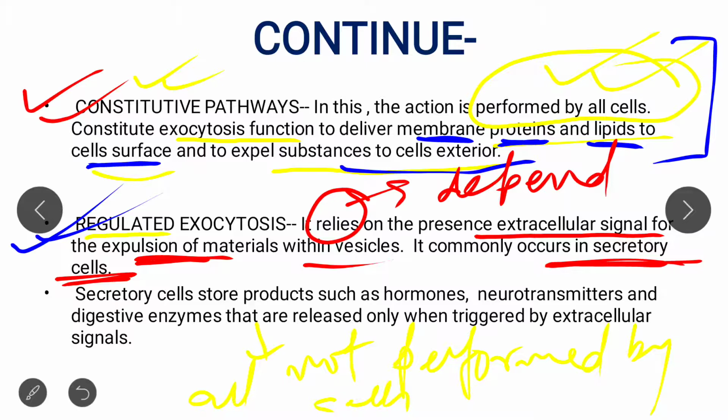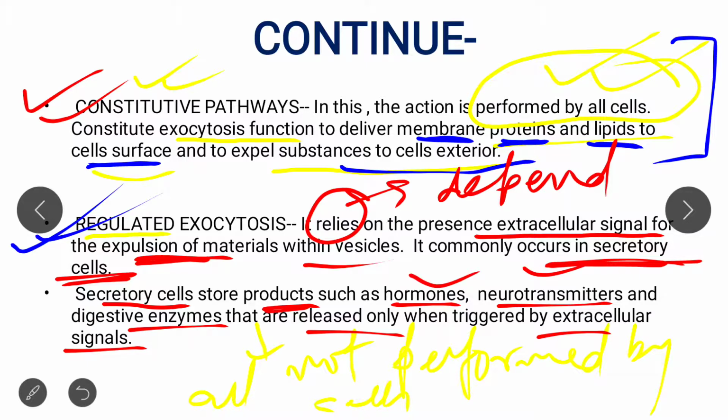These secretory cells store products such as hormones, neurotransmitters, digestive enzymes that are released only when triggered by an extracellular signal. So this is another pathway of exocytosis, that is the regulated pathway.